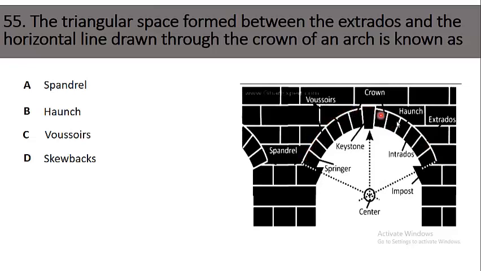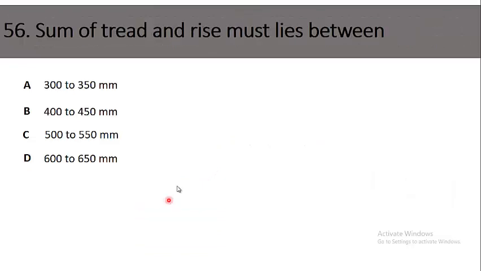The upper part of the arc is called the extrados, and the highest point of the arc is called the crown. The triangular space formed between the horizontal line and the extrados is called the spandrel. So the right option is option A, spandrel.